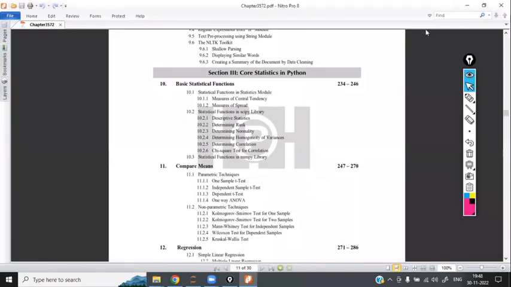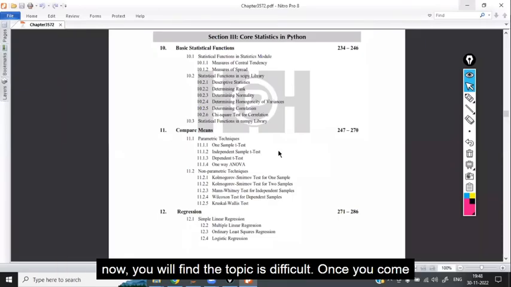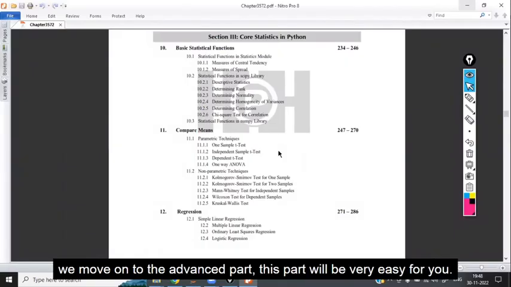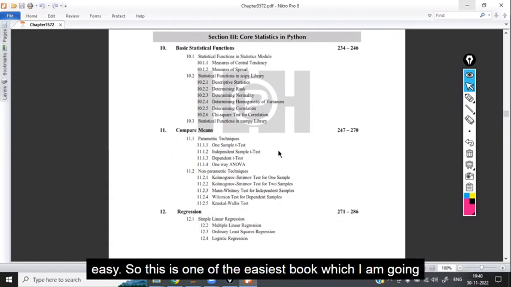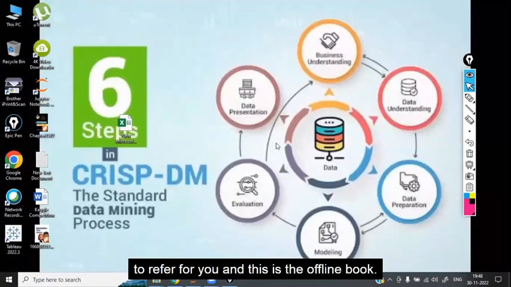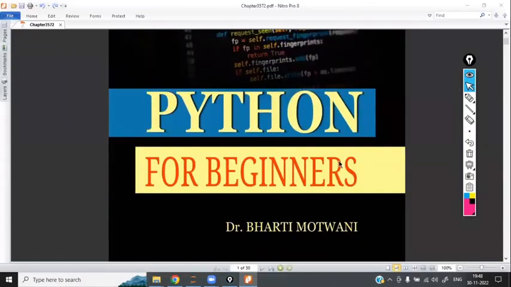In a similar way, since we are in statistics and you are in inferential statistics now, you find the topic difficult. Once you practice multiple times, and we move on to the advanced part, this part will be very easy for you. Once you see the high level applications, the basic part will be easy. So this is the easiest book which I am going to refer for you. This is the offline book. You have to purchase it.